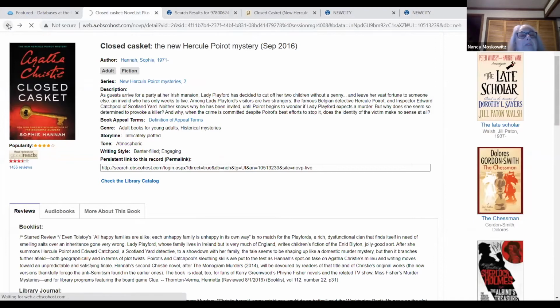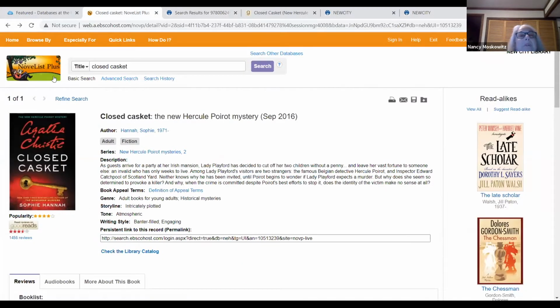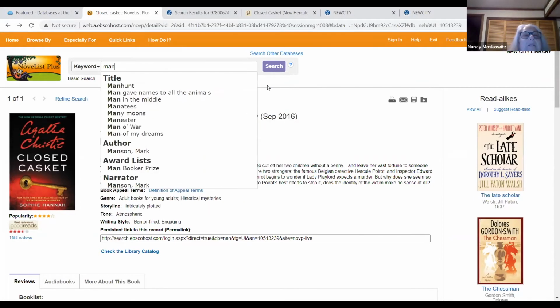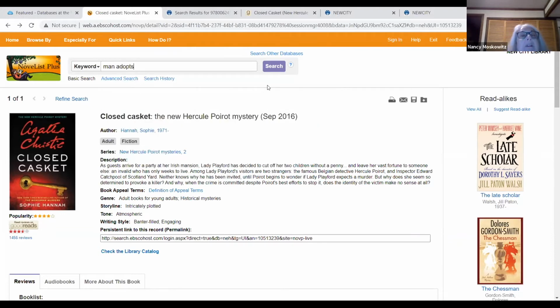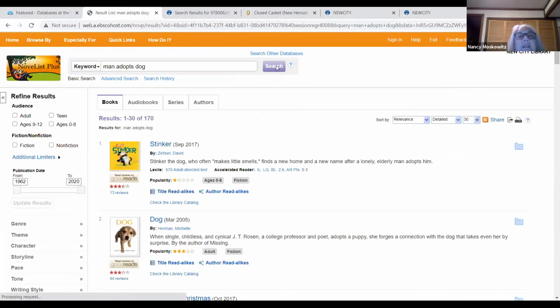You could also do that same thing with an author. But I recently had a situation where I was looking for, and this is when I use keyword, a book that I had read and I couldn't remember the name of it or the author. I know it was maybe within the last year or two. I know it was about a man who adopts a dog. So I put in the description of the plot. Very simple. Let's see if I get anything.